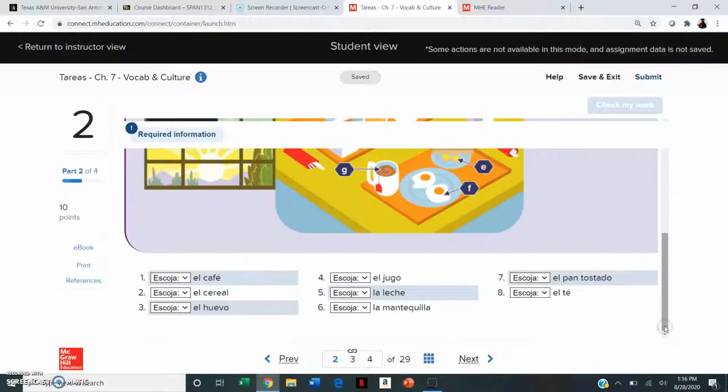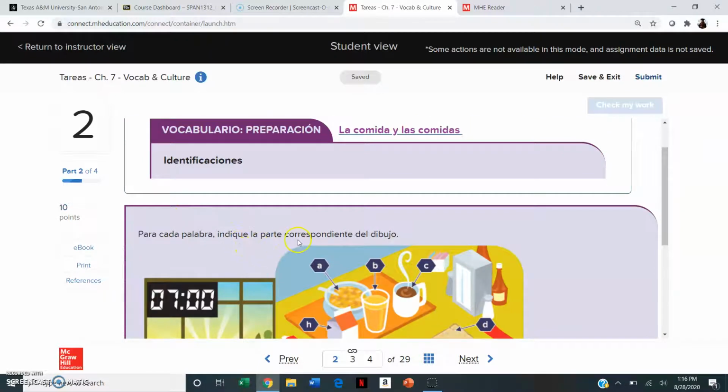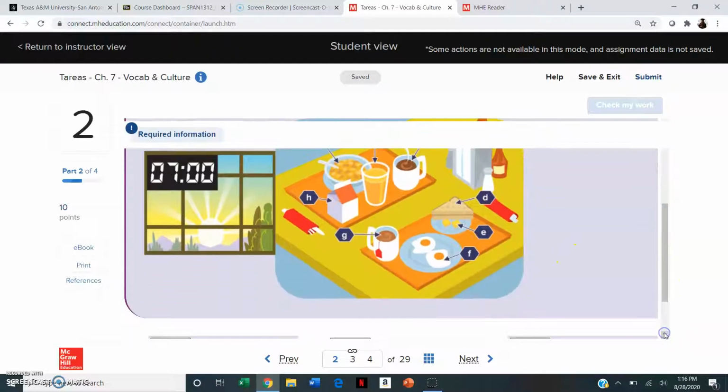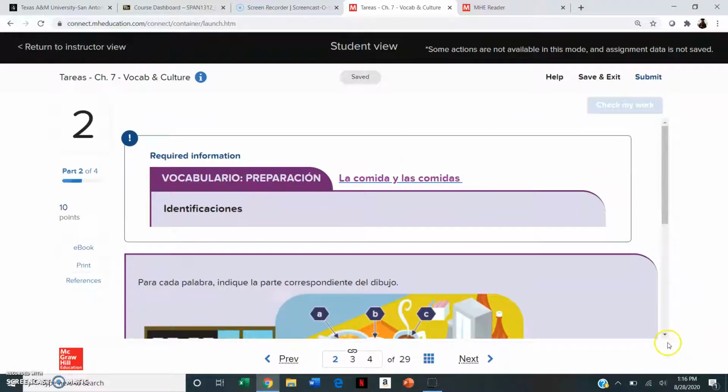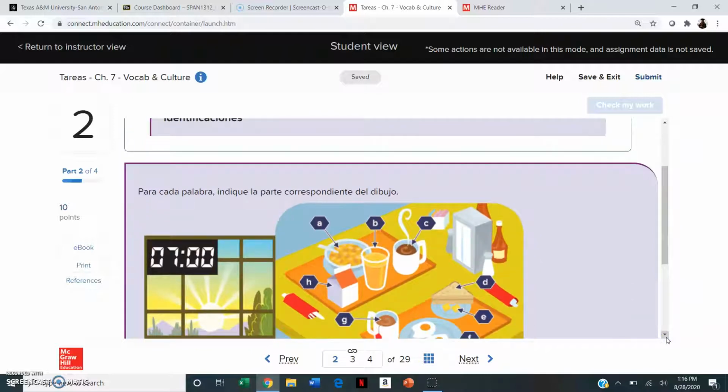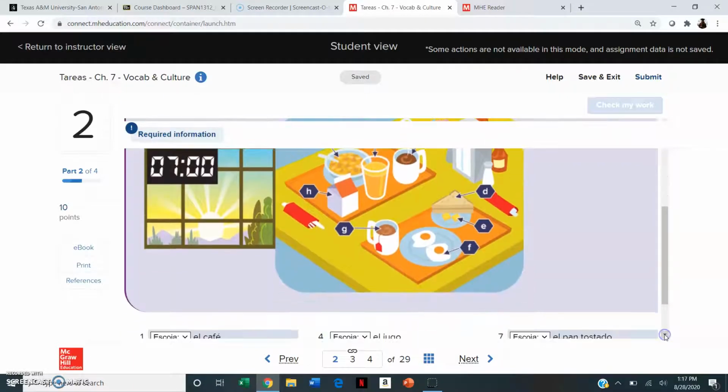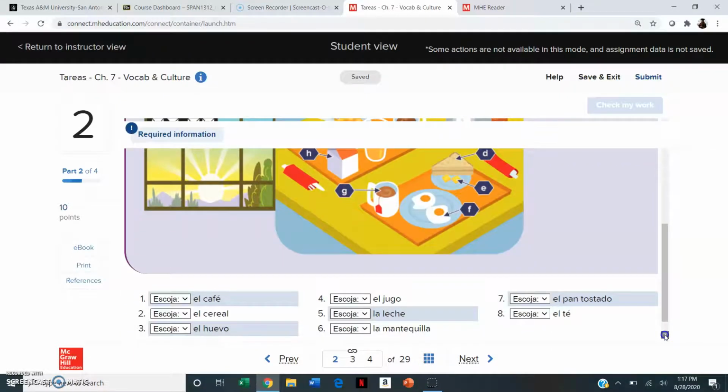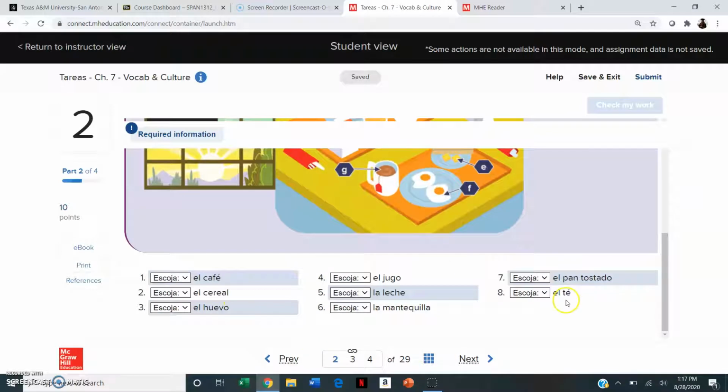Okay, so the next thing it tells me to do is indicate the corresponding part from the picture, in which we have it there as well. So if there's something that you don't know, you can always reference that page. So for example, se is pointing to here. This I know for sure is café, right? Just because I love café. So number 1 is el café. It corresponds to letra C. So this is what you'll keep doing for all of the exercises.